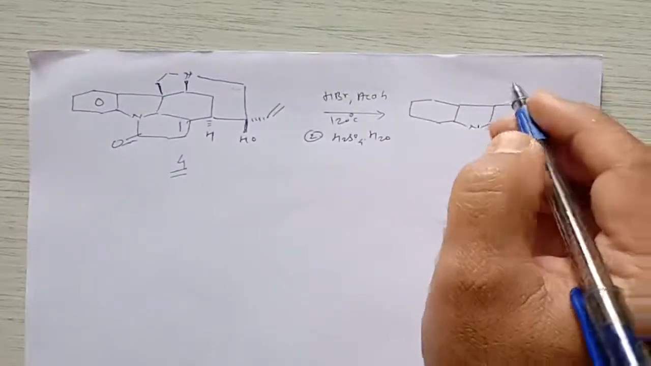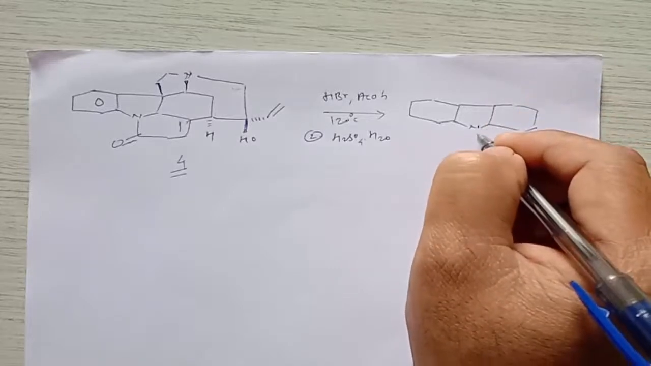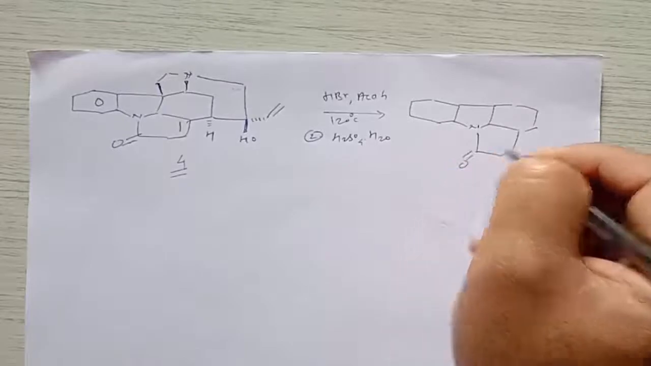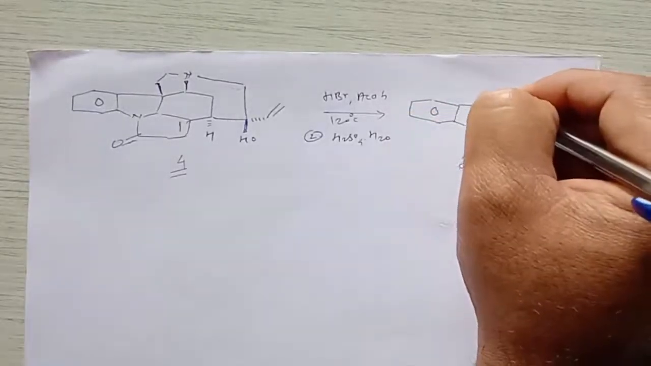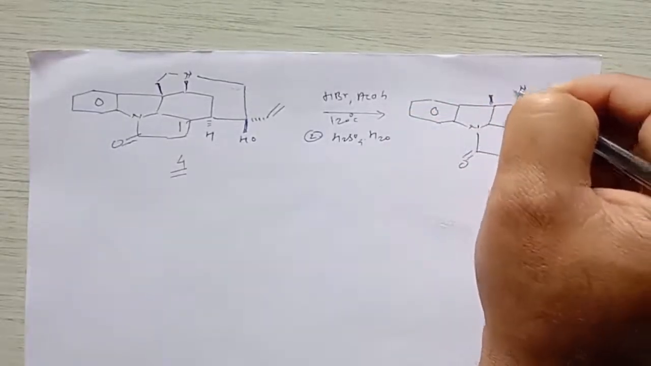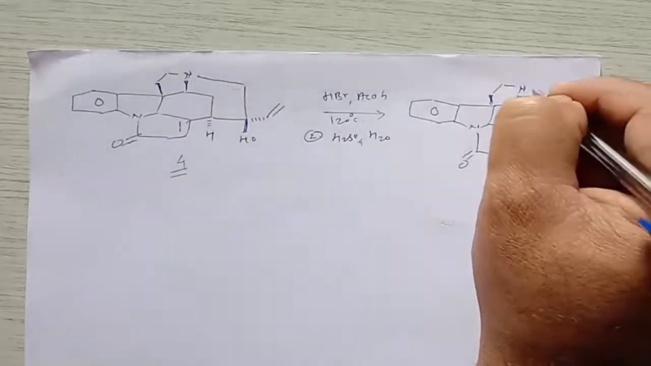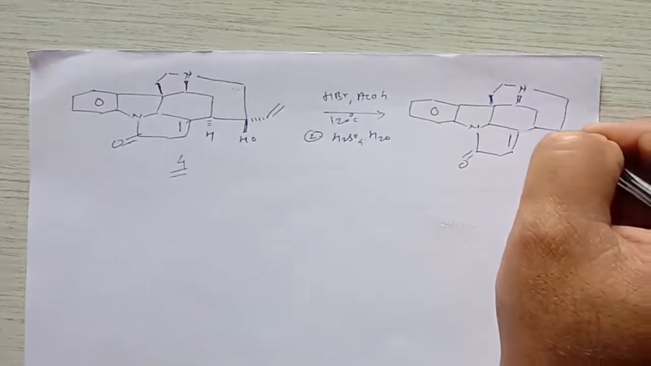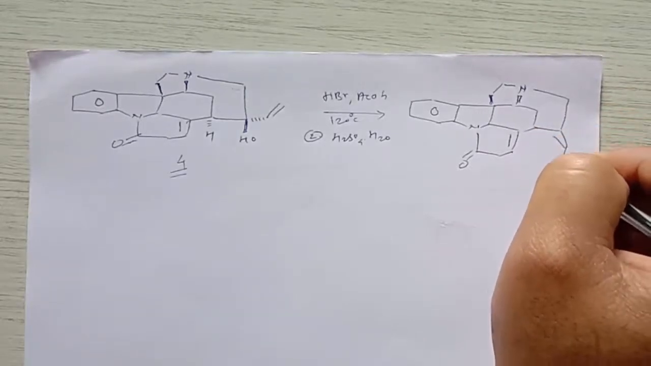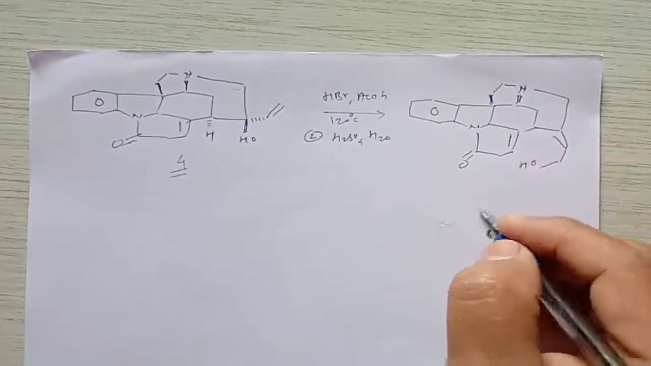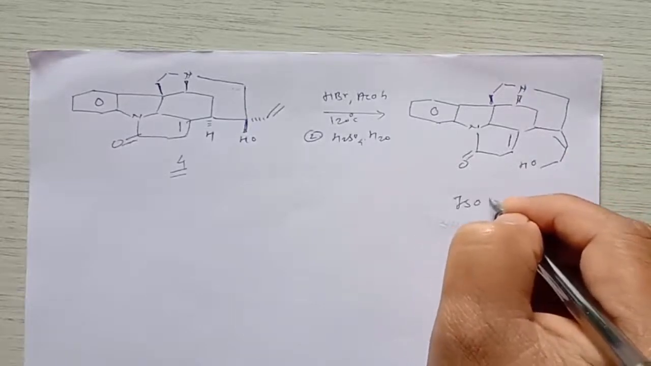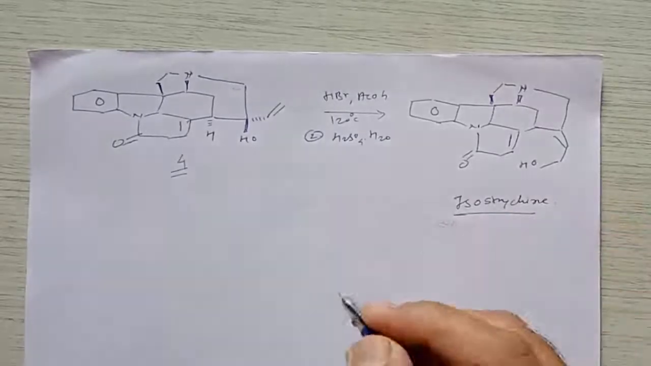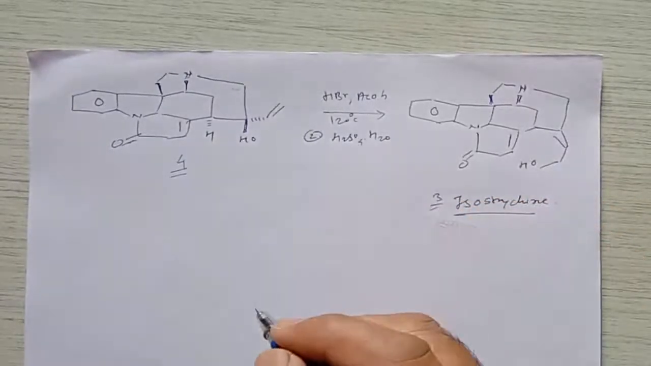So this is a 6-member ring, this is again a 5-member ring containing a carbonyl group, a double bond, and here is the other ring containing nitrogen, which will be same here. So here this is again same, and here it gives an allylic rearrangement, giving formation of this alcohol, and it is called isostrychnine. This is called isostrychnine. This is compound number 3, right?